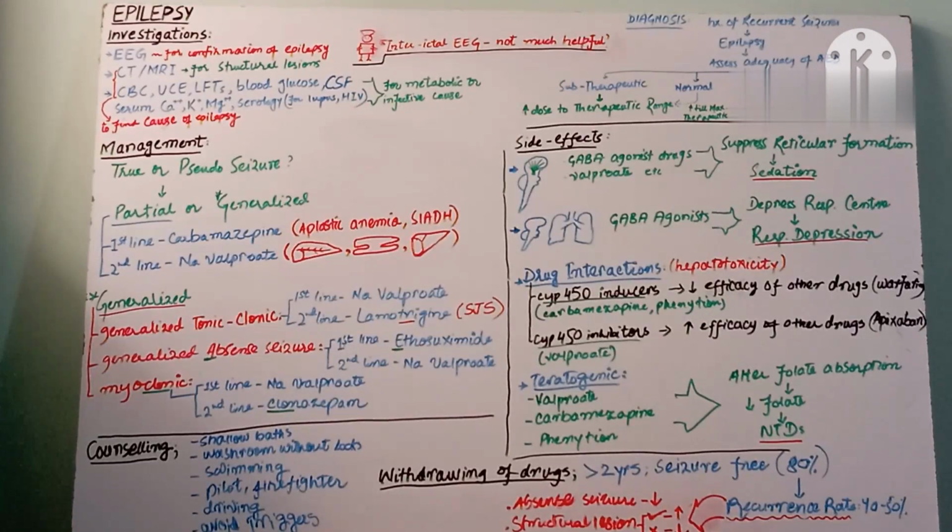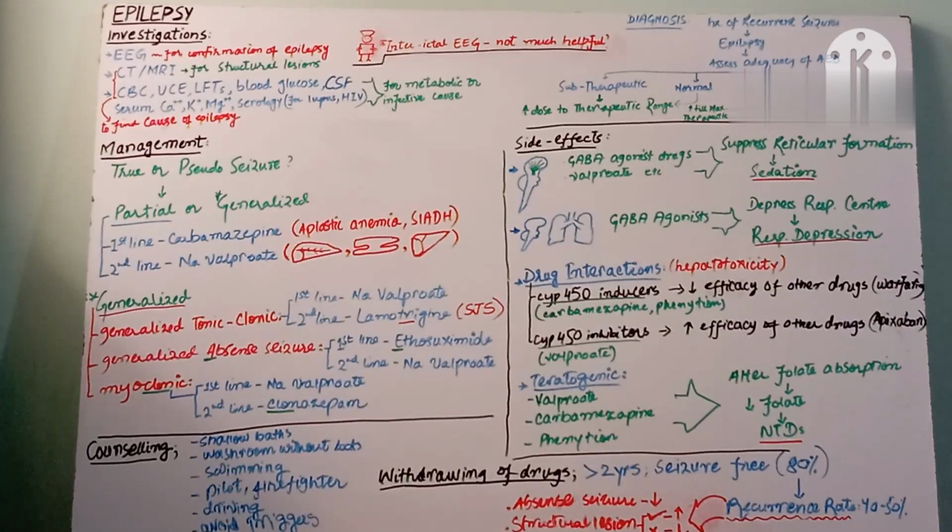At that point, you won't increase the dose any further, because if you do, the side effects will exaggerate. Some side effects will already be present even in the therapeutic range, but if you increase the dose to the toxic concentration, the side effects would exaggerate. So in this condition, if the seizure attacks are not getting controlled, and you have increased the drug concentration to more than the therapeutic range, what you will do is start the second line drug. How will you start the second line drug? From a low concentration, and gradually increase the concentration with time.